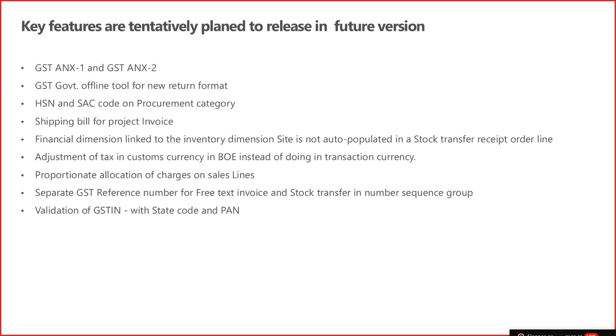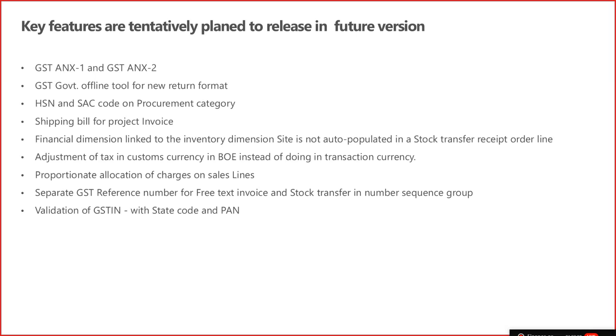Separate GST reference number for free tax invoice and stock transfer number. Actually, we failed to get the legal reference for why these separate numbers have to be provided, but the feedback from the partner side is that during the assessment process, authority asked for a separate number sequence for the stock transfers. So in the next release, we will deliver this feature, but we have not found any legal reference for these things.